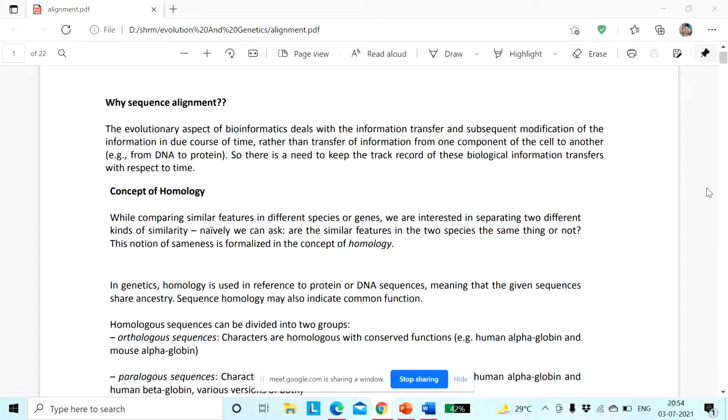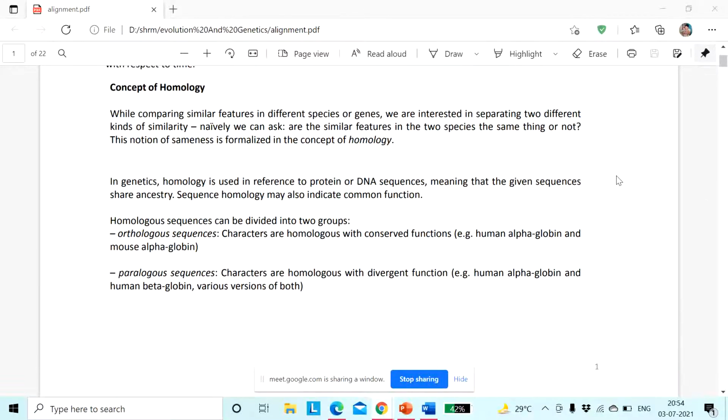So while comparing similar features in different species or genes, we are interested in separating two different kinds of similarity. Namely, we can ask, are these similar features in the two species the same thing or not? So here the idea of homology comes. Now, in case of genetics, you will see that homology is used in reference to protein sequences, DNA sequences, and when we used RANKPEP, we used that for